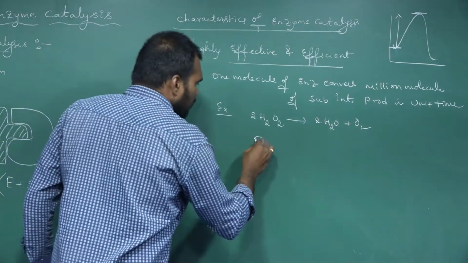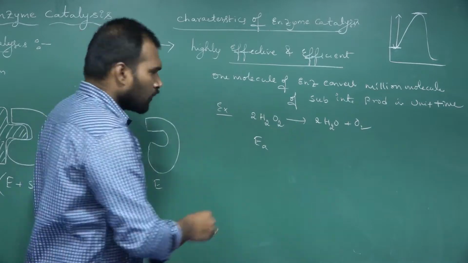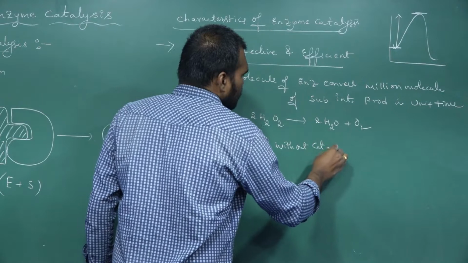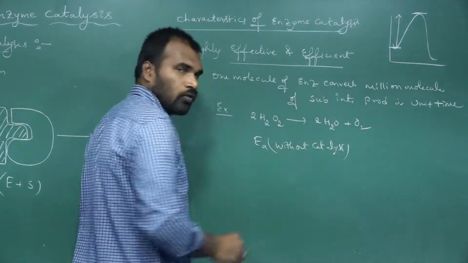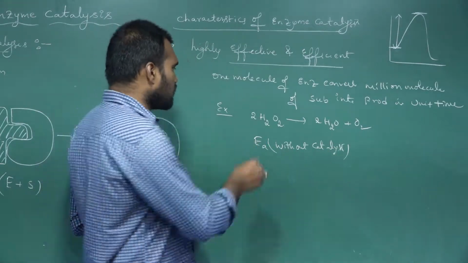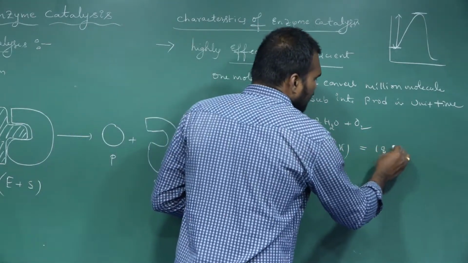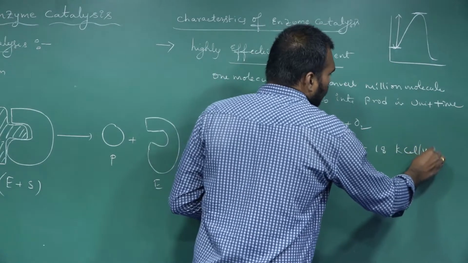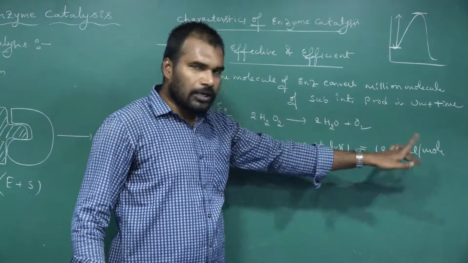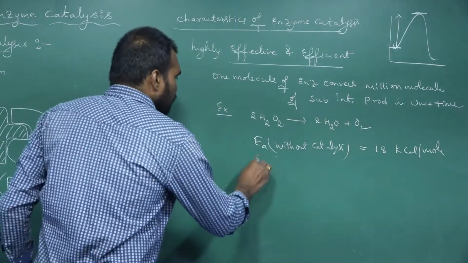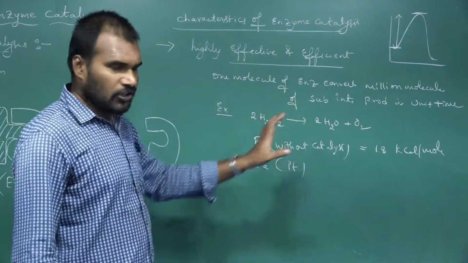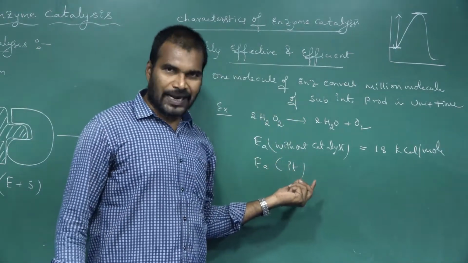So the activation energy of this reaction without using any catalyst, if there was no catalyst, is nearly 18 kilocalories per mole. When we use the catalyst platinum, for the same reaction, now I used the metal catalyst, that is what?